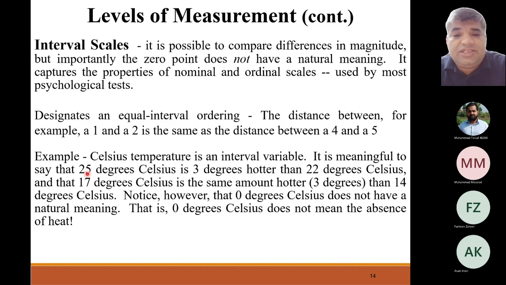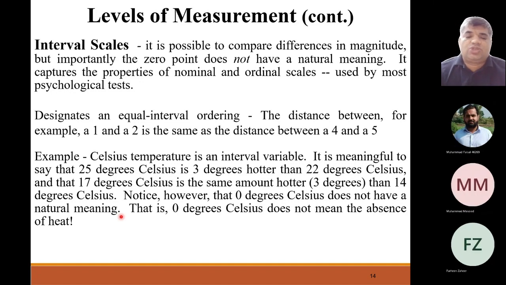Because when we say the temperature is zero, does this zero mean something or does this zero mean nothing? It actually makes the difference because in the temperature, when we say there is a zero temperature, we cannot say nothingness of a temperature. There is no temperature. No, there is a temperature, and then temperature is measured at the moment is zero. However, when someone asks you how much is your salary or how much you earn, you say zero. This means you are earning nothing. So that is the only difference between interval scales and ratio scales, because the ratio scale, when it has zero, this zero identifies nothing.